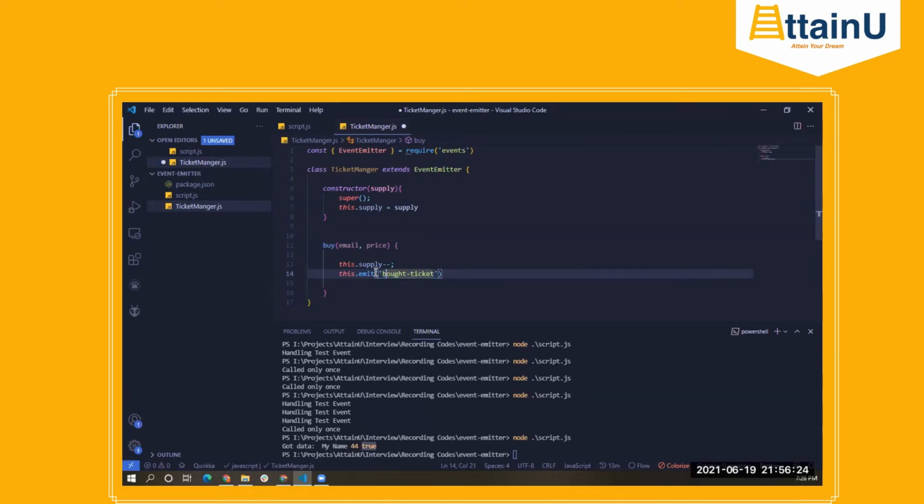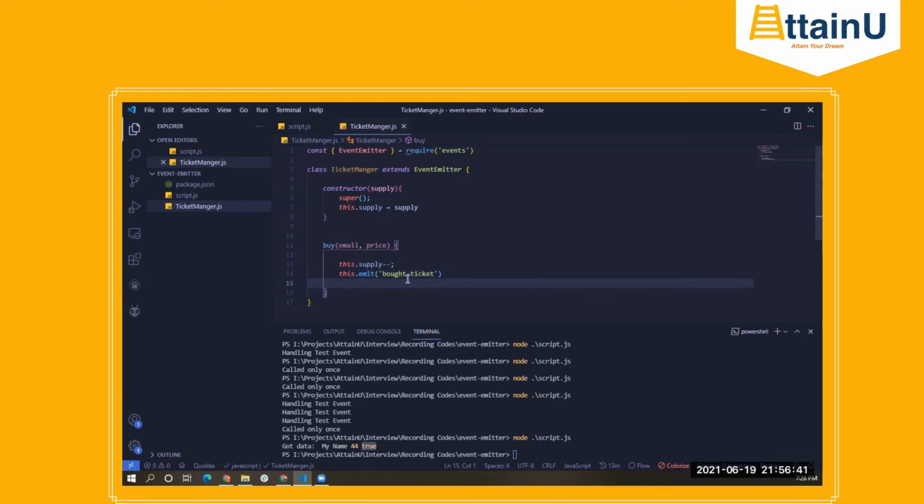Whenever this buy function is called, I will decrement the value of our supply, and then we'll emit the bought ticket event.